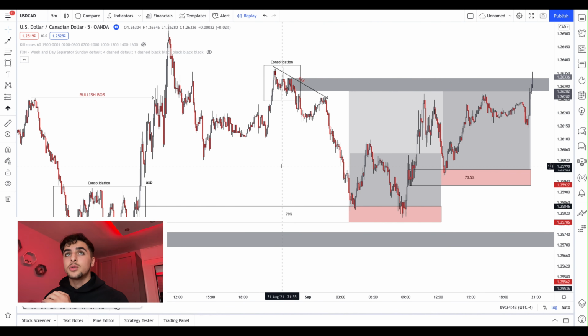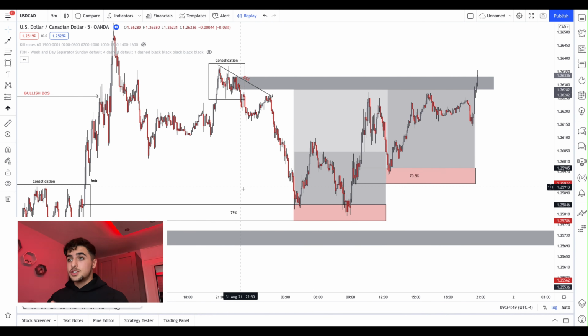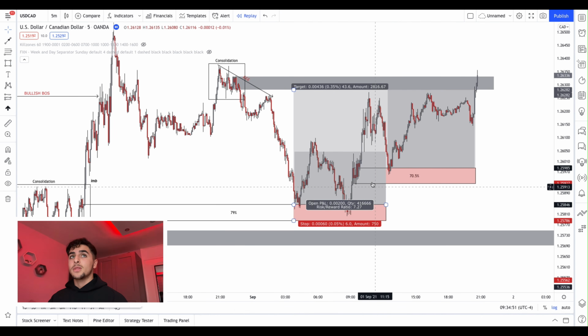Trust me, it is all you need. Price cycle, supply and demand. That is it. That's literally the only concepts we use to take this trade on USD CAD.